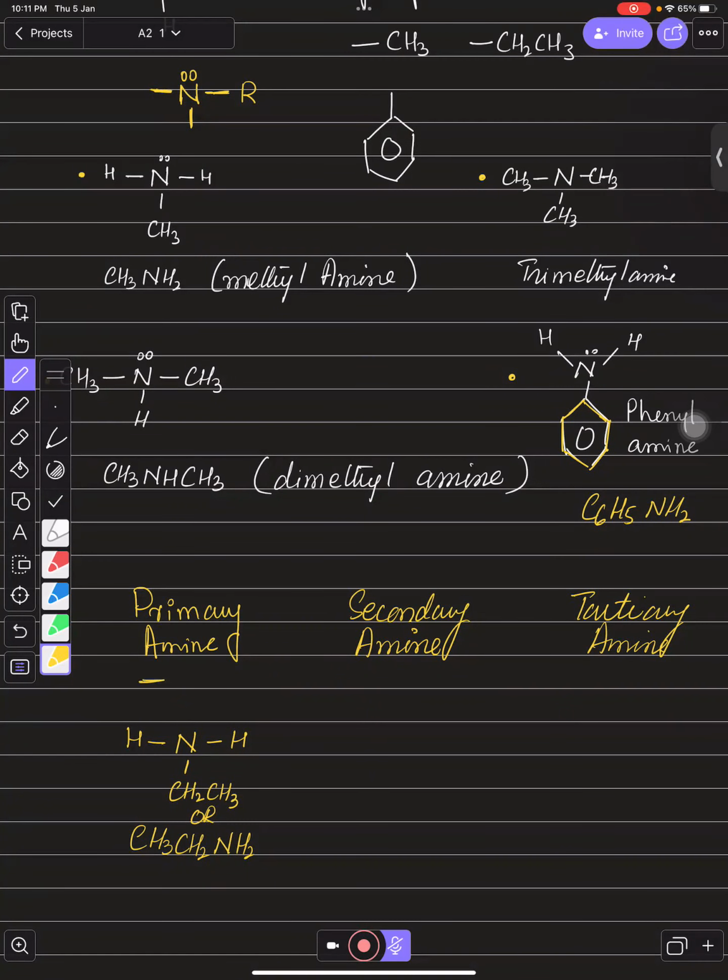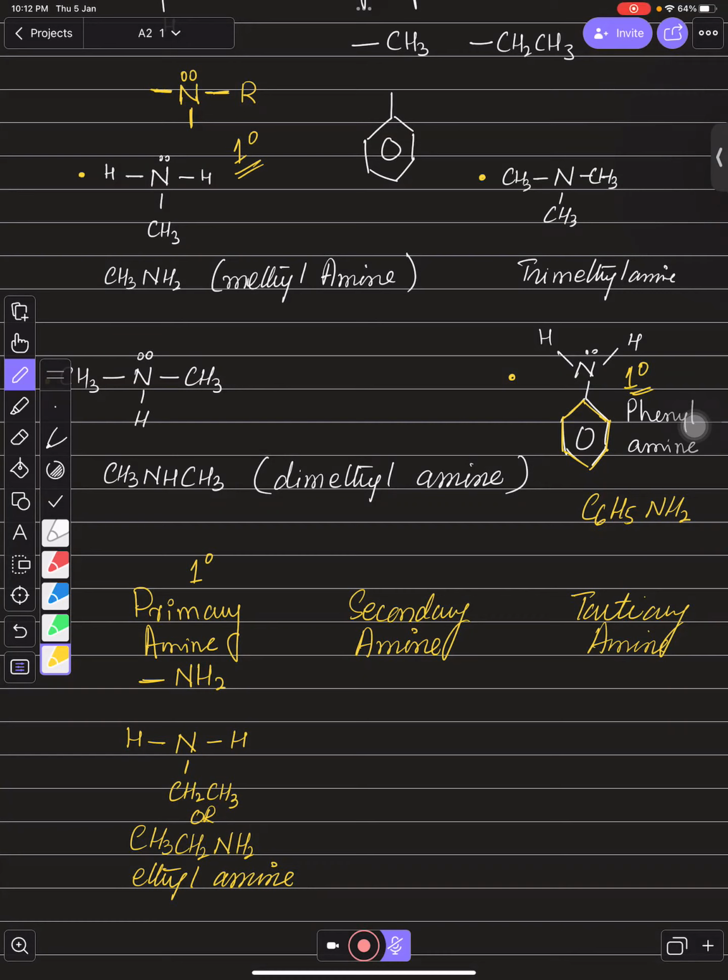So I am just writing over here, N will have a bond, and you can attach something else to it: methyl, ethyl, phenyl, whatever you want to add, it will be primary, right? And this is the example over here, ethylamine. You just need to keep remembering, 1 bond of nitrogen should be with a carbon chain, and the 2 of them are with hydrogen. If you find such amines, it will be known as primary amine. In this way, it is also primary. If I consider primary as 1 degree, this is primary, and this is also primary, right?